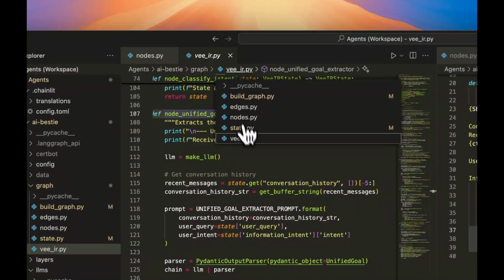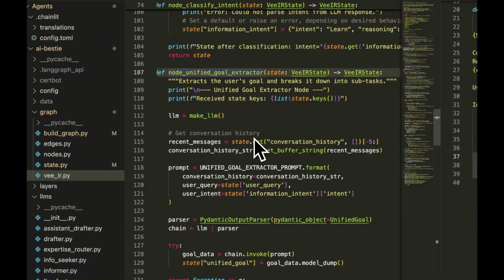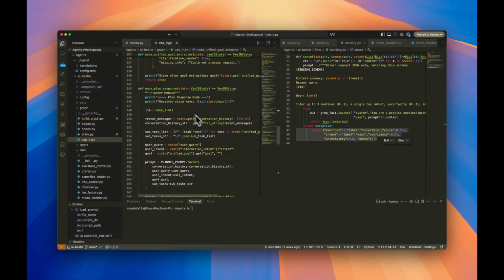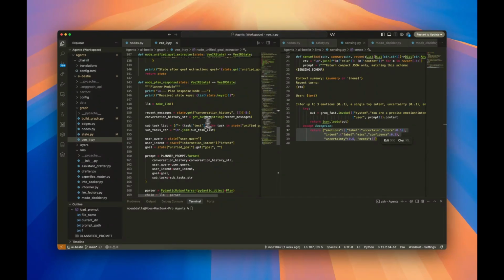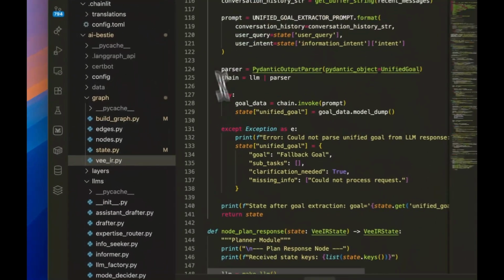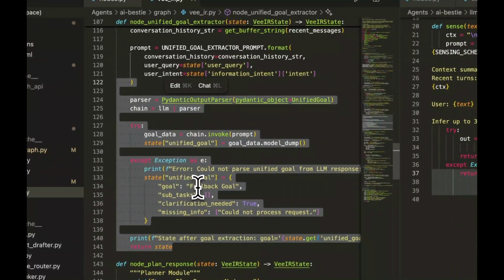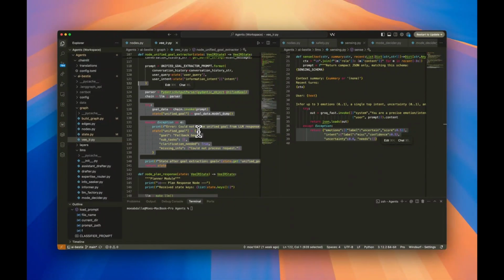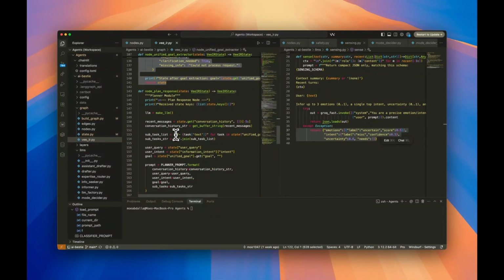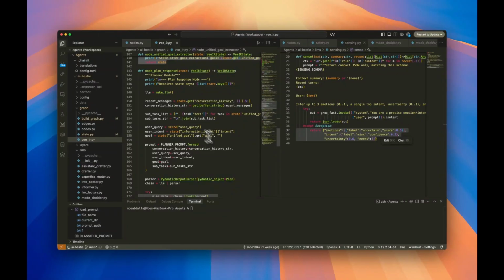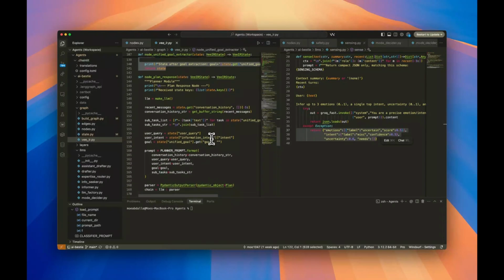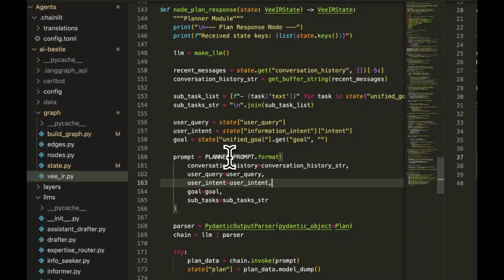Now after that, let's go back to here, and then it goes to the node plan response, and this one budgets the user's response based on words. For example, if the extractor says we need to define what a laptop is, we need to define the use cases of laptops, this one would say, okay, the definition of a laptop needs to take up to maybe 15 words, and the use cases of laptops need to take up to 20 words, for example.